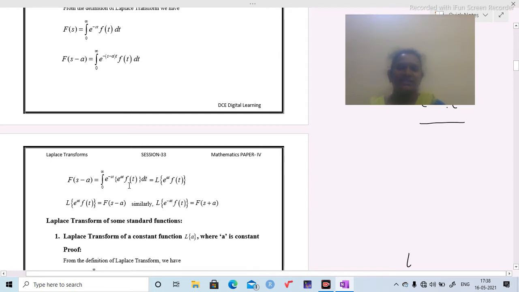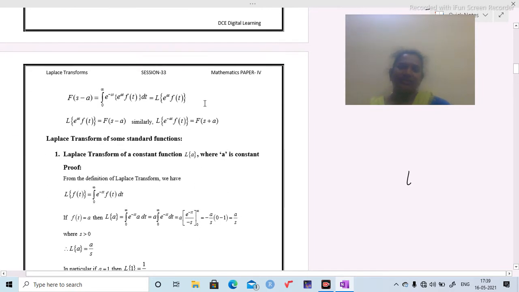This integration can be written as L of e power at into f of t. That means L of e power at into f of t equals F of s minus a. Similarly, L of e power minus at into f of t equals F of s plus a. Here you can observe, if e power is having plus a as power, then we are writing F of s minus a. If e power has minus a as power, then we are going to write s plus a. So this is the first shifting property.